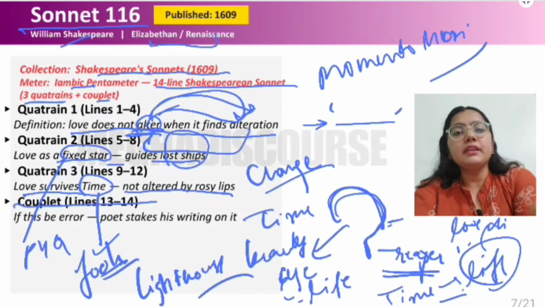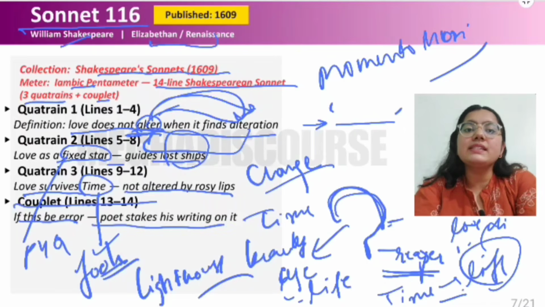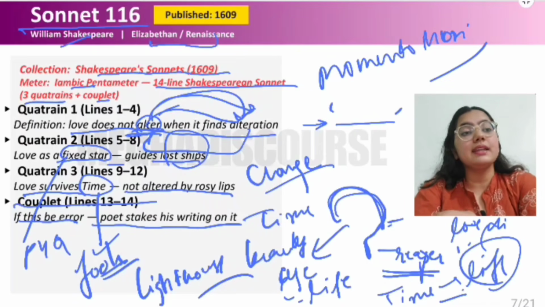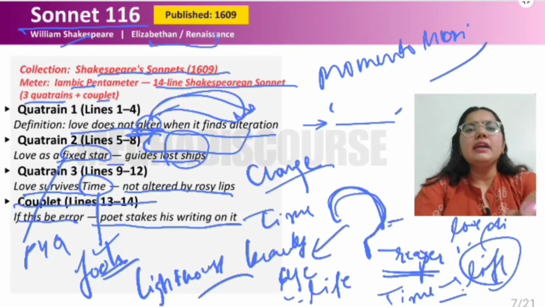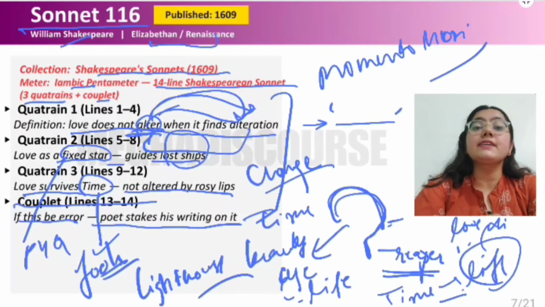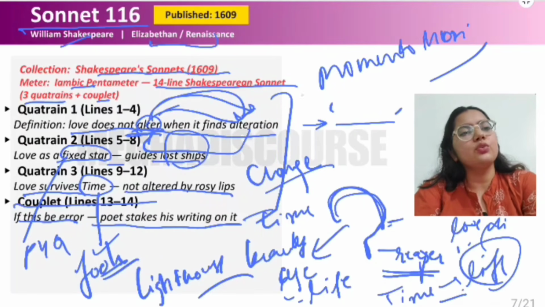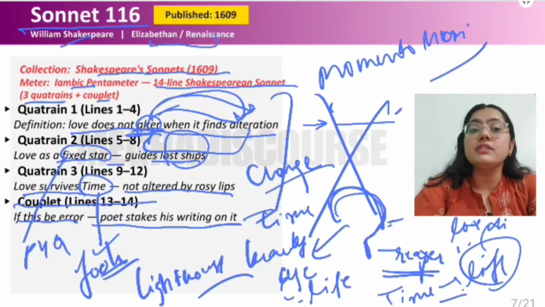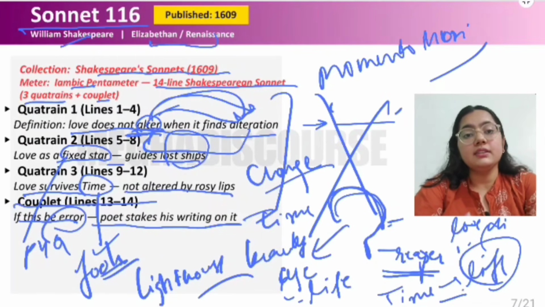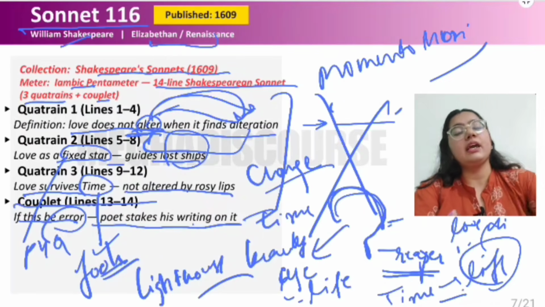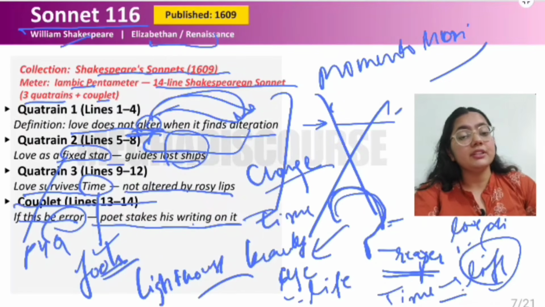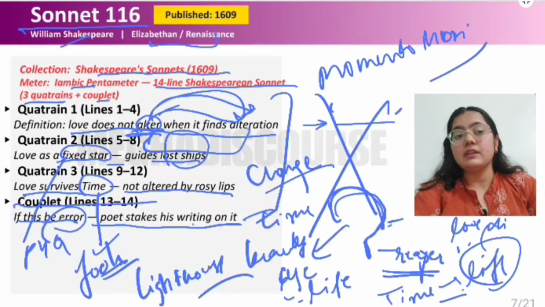And in the couplet, there is "if this be error and upon me proved." This is the last line, a very famous line. If all the things that I have said, all the arguments that I have laid, are false, if this be an error, then the writing that I have written, all the poems, all the sonnets that I have written till now, are all waste, right? So this is the idea here.